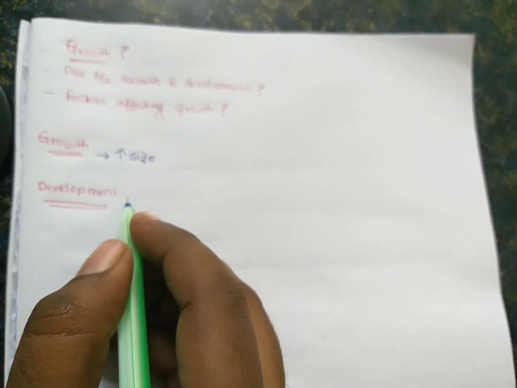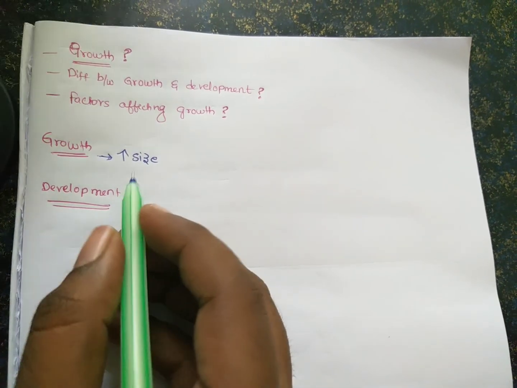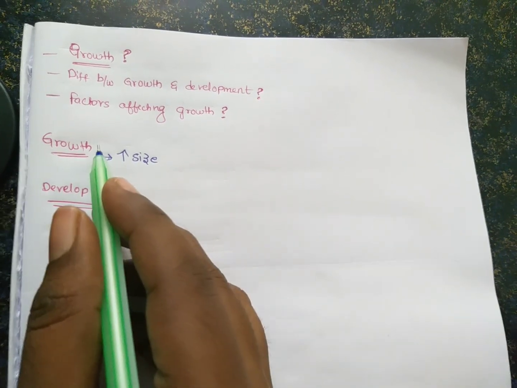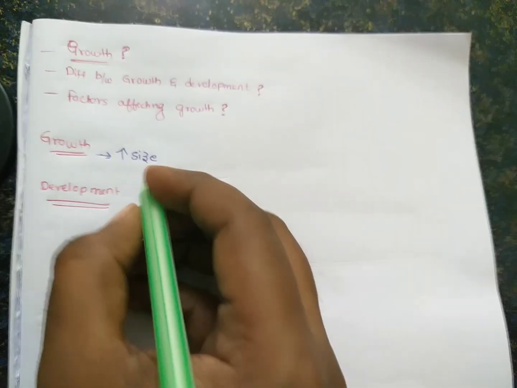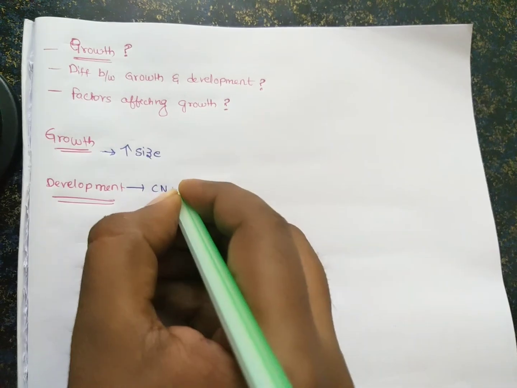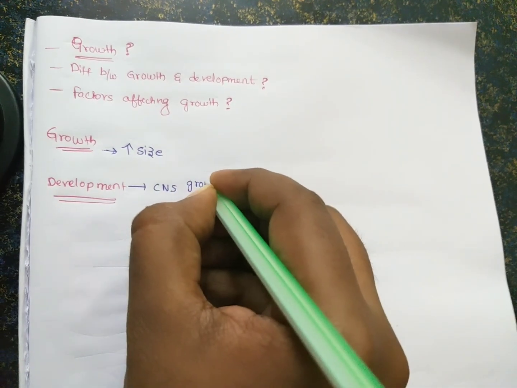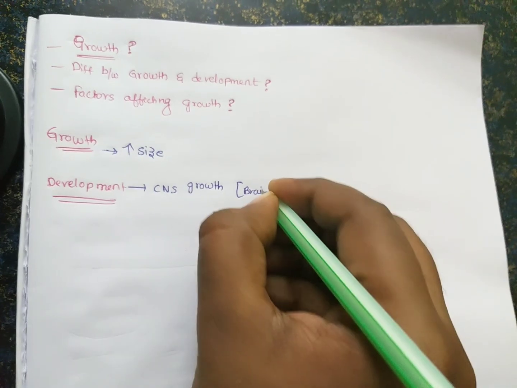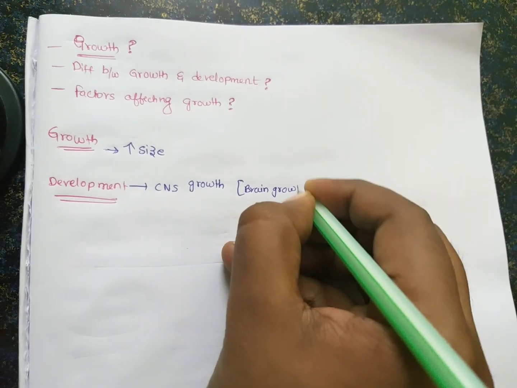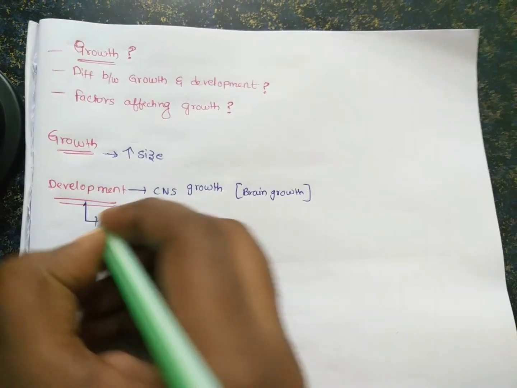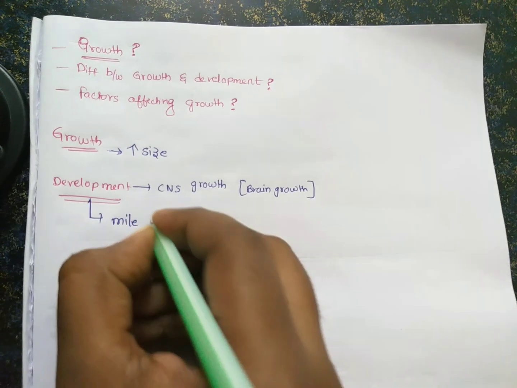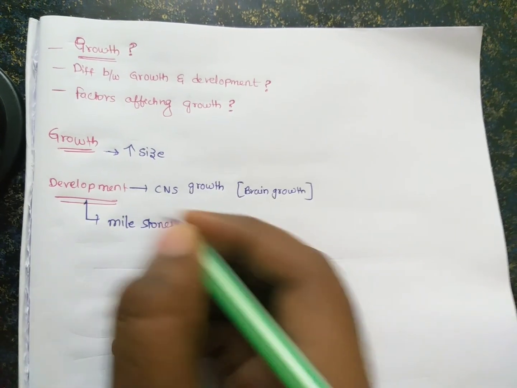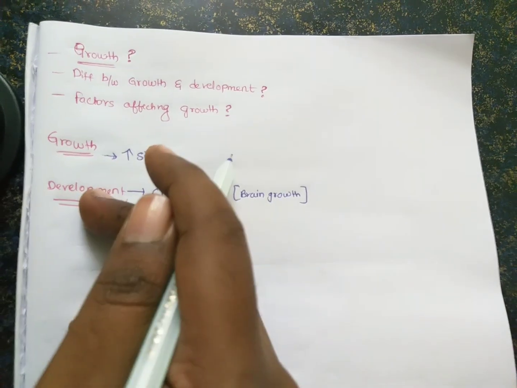But what is development? It is completely different. Development is completely different from growth. Development is nothing but CNS growth, that is brain growth. How we assess development is through milestones. This is the difference between growth and development.